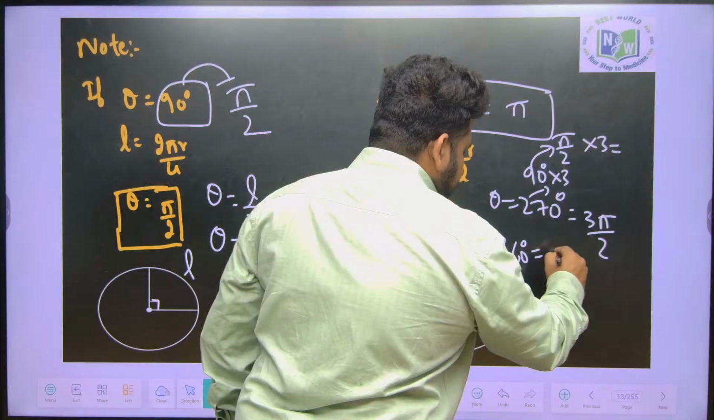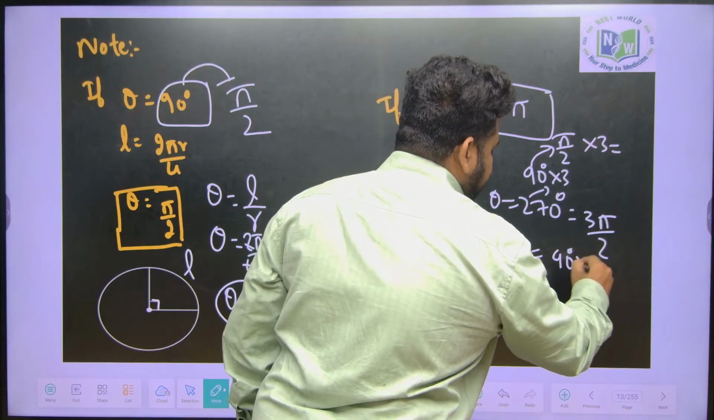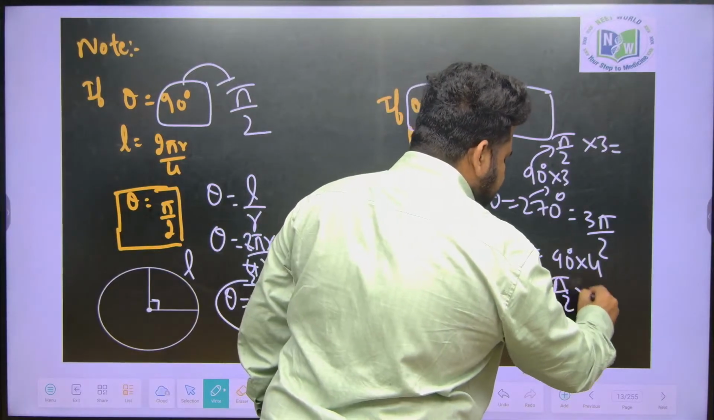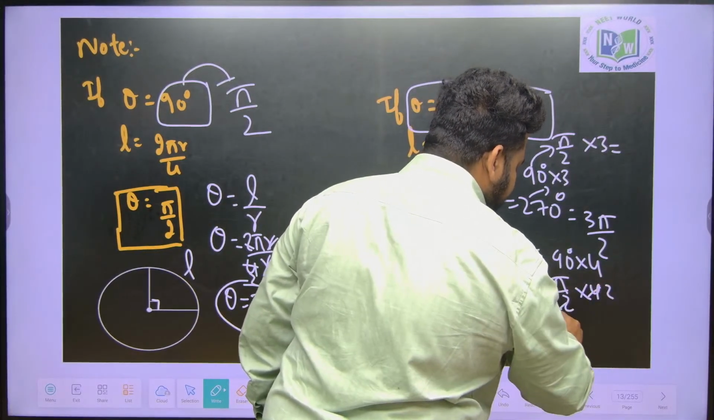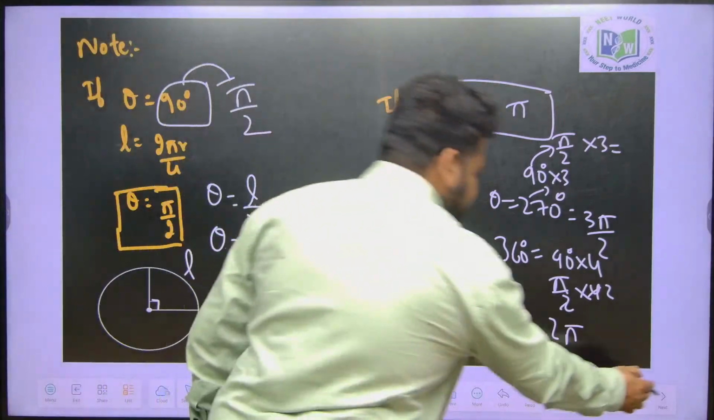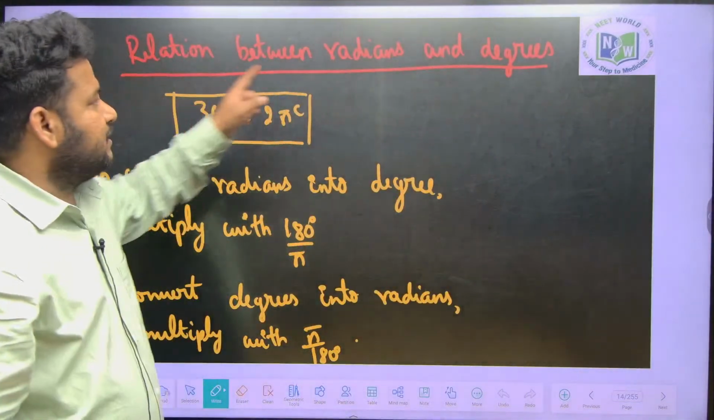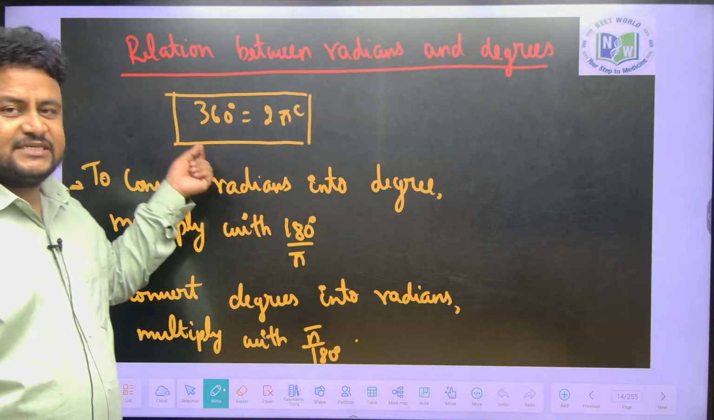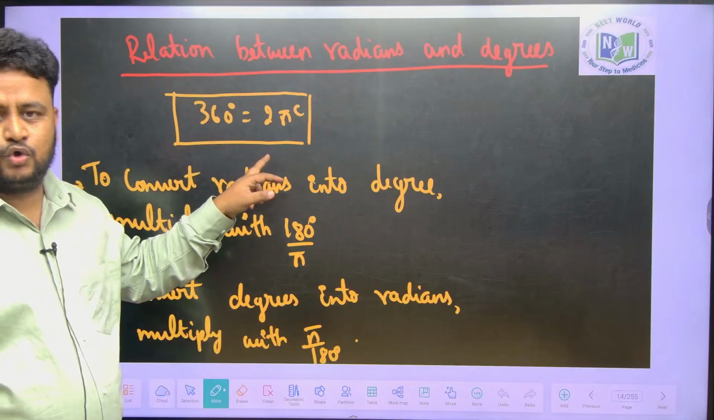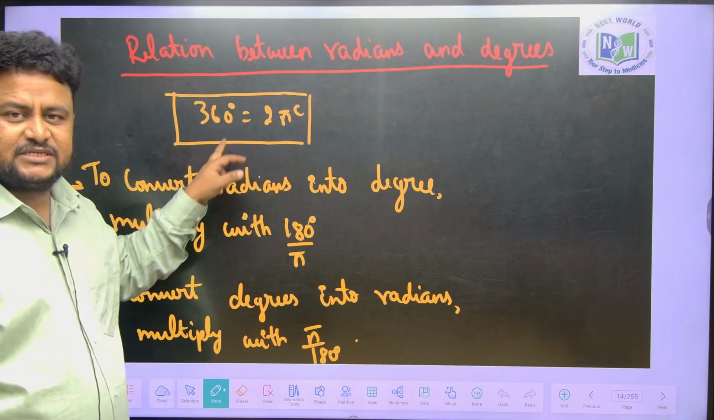360 degrees will be equal to what? 360 is 90 into 4. Correct? So 90 degrees is pi by 2. So pi by 2 into 4 is what? The 2 cancels, and here we will get 2 pi. So 360 degrees is equal to 2 pi. So now we can see the relation between radians and degrees: 360 degrees is equal to 2 pi. Understood?